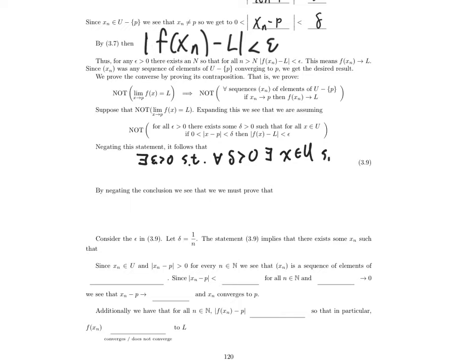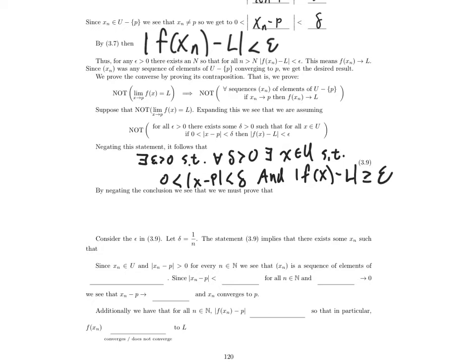Such that, negate this if-then statement, we'll get an and-not. The hypothesis is true and the conclusion is false. 0 is less than absolute value of x minus p is less than delta, and absolute value of f of x minus L is bigger than or equal to epsilon.